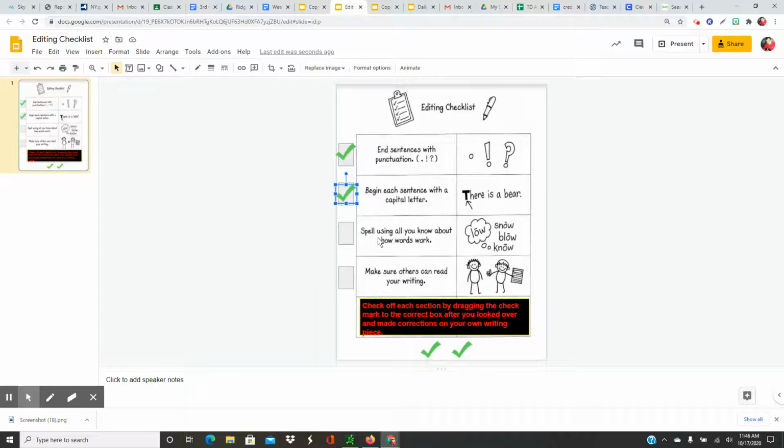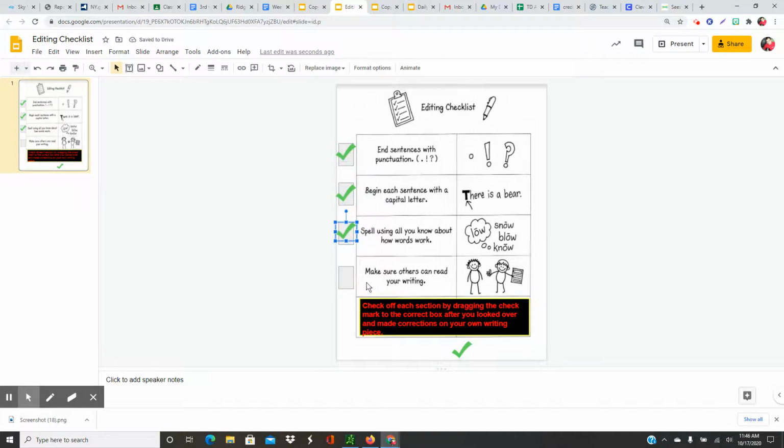All right. Make sure that you're using all you know about words and how to spell them. It's okay if you have a word not spelled correctly. It's not okay if you don't make an attempt to correctly spell a word. If you know how to spell a word and you were just being sloppy about it, that is not going to be good third grade work. So take the time to think about everything you know about phonics, about letter sounds, and try to spell words the best that you can. And once you've done that, you'll put your checklist there as well.